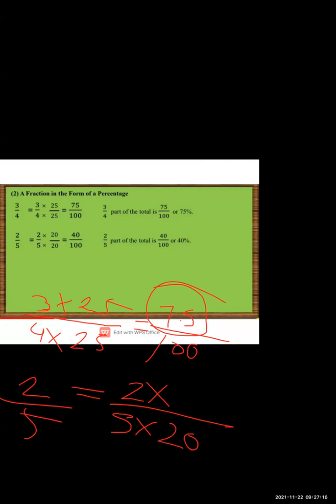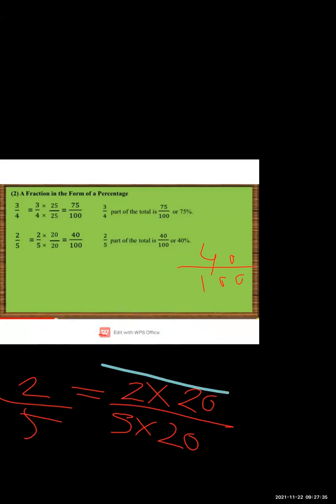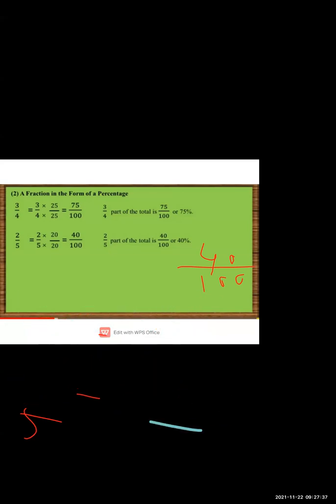And if you are multiplying 5 by 20, you will multiply the numerator also by 20. So 2 twenties are 40 upon 5 twenties are 100. So the percentage you got is 40%.